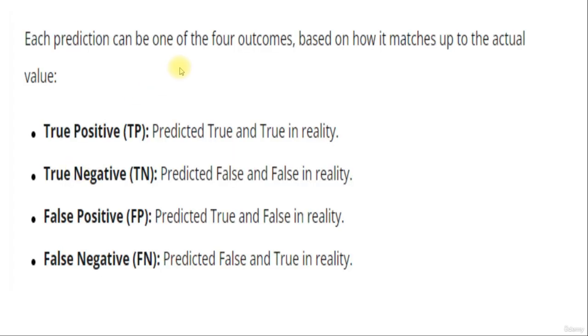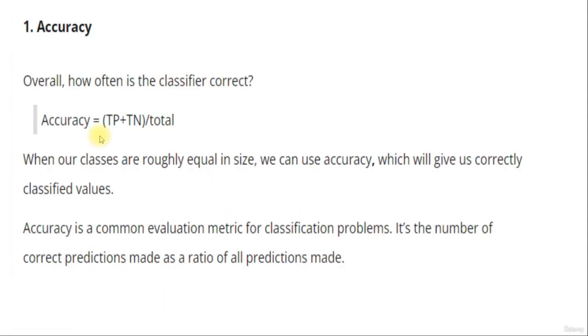So this is the terminology. Each prediction can be one of four outcomes based on how it matches up to the actual value. True positive: predicted to be true by the model and also true in reality. True negative: predicted false by the model, also actually false in reality. False positive: predicted true by the model but actually false in reality. And false negative: predicted false by the model but true in reality.